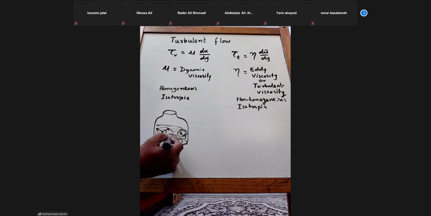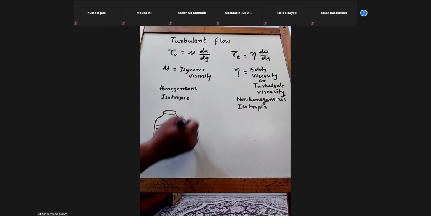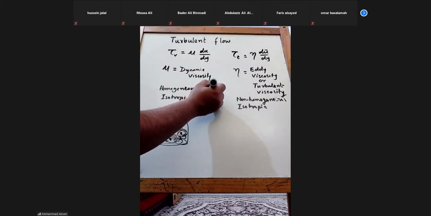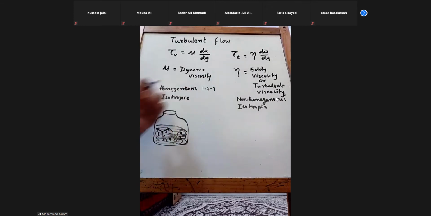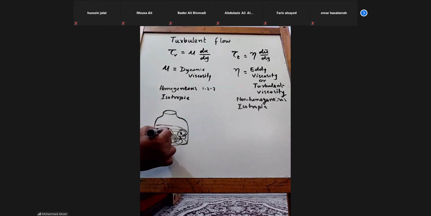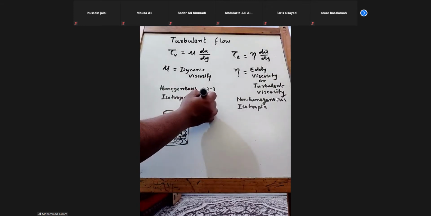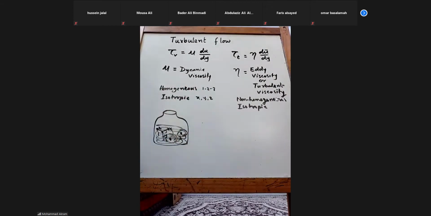If it is the same at points 1, 2, 3, then it is homogeneous. At a point x, y, z, if it is the same in x, y, z, then it is isotropic.